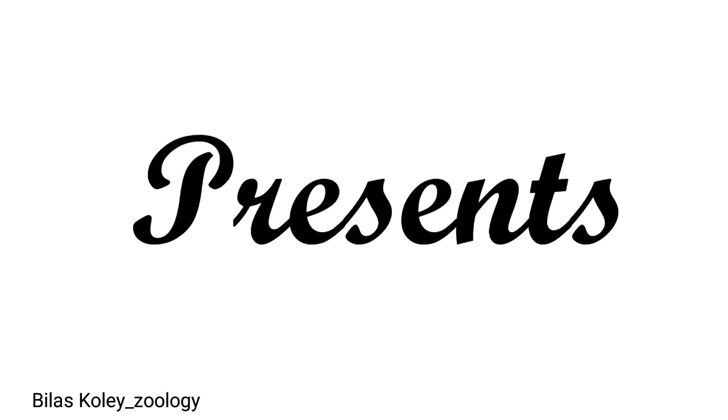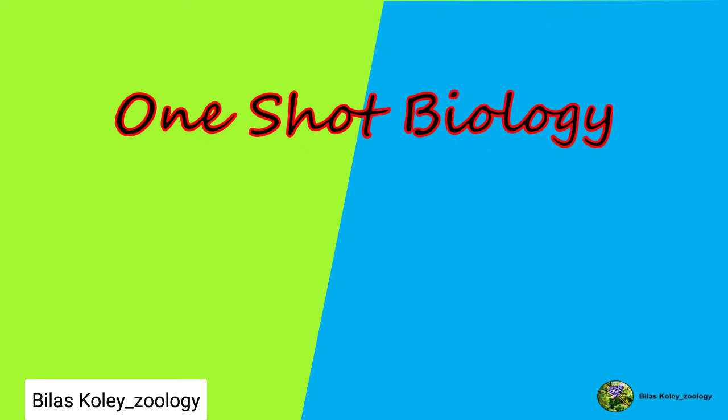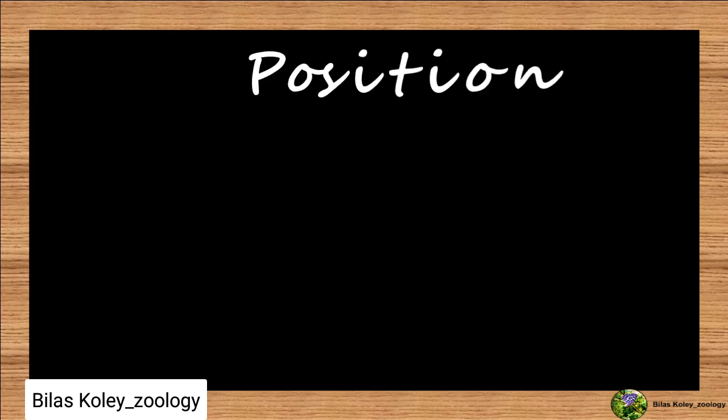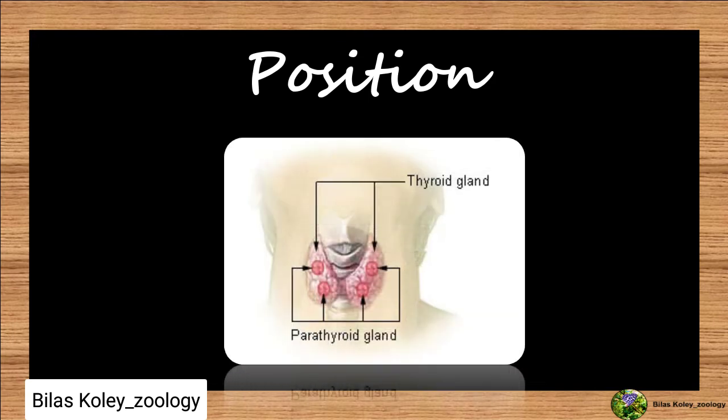Today we will discuss the topic parathyroid gland. If we look into its position and structure, we will observe that there are four P-shaped glands which are wholly or partially embedded in the dorsal surface of the thyroid gland.